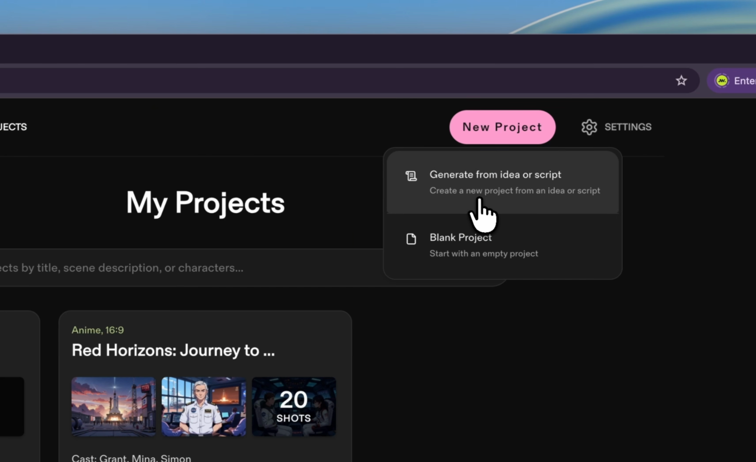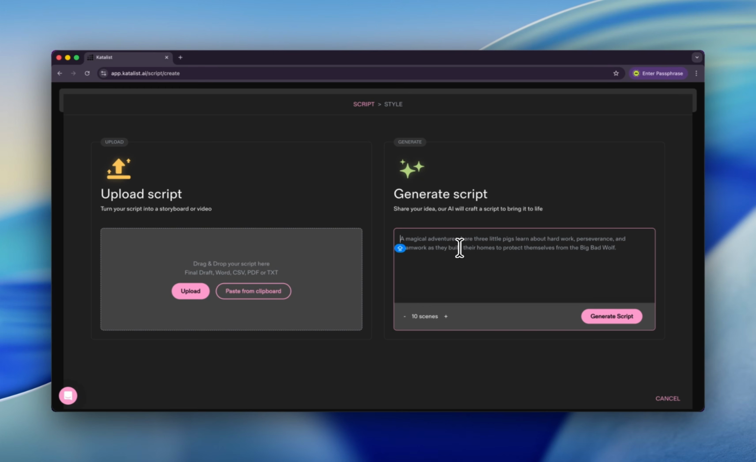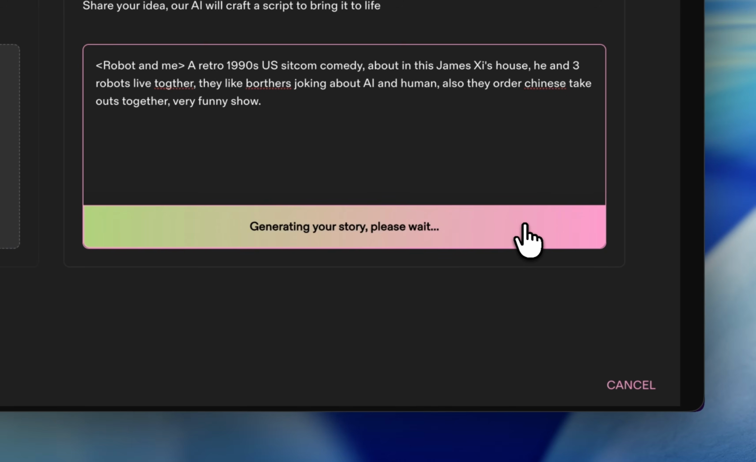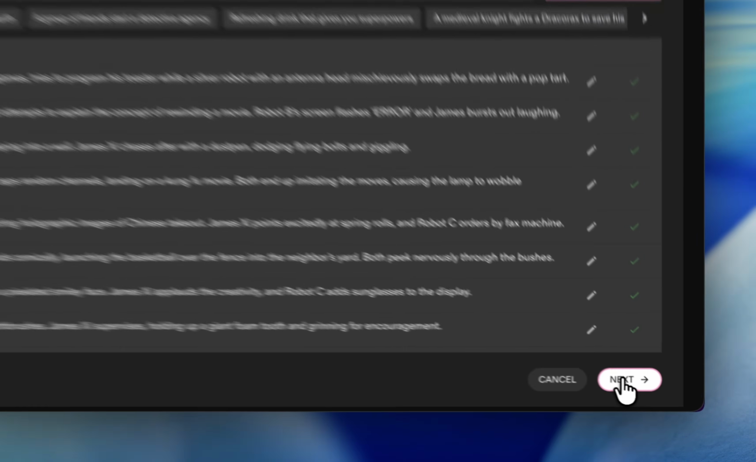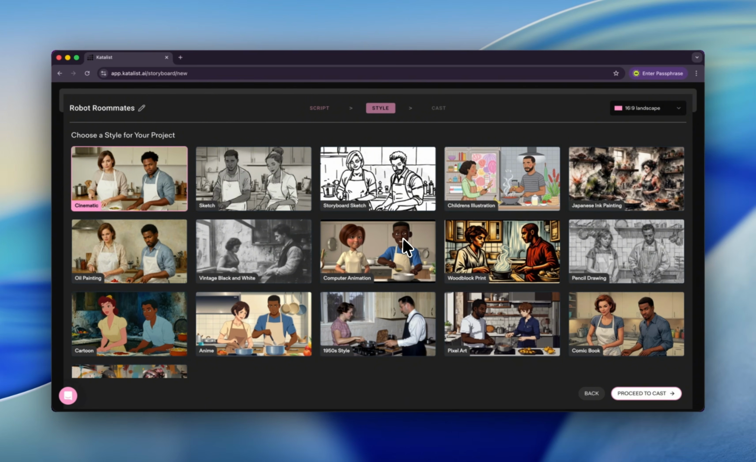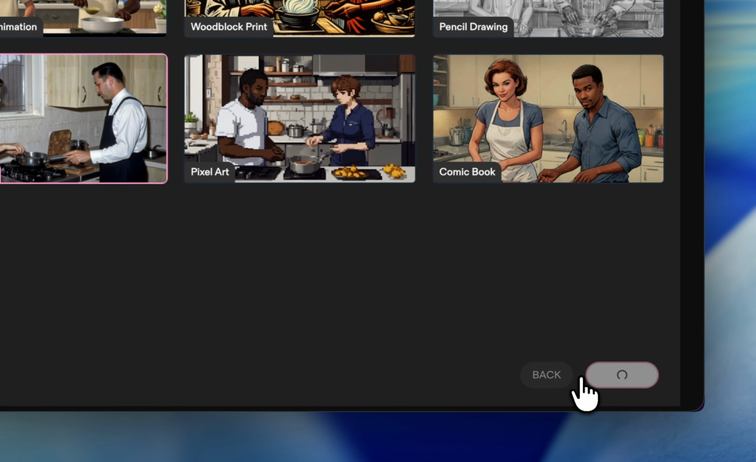And let's click the new project and generate from idea. This is an easier way to do it. So let's call it. Okay, this is my new idea. I want to create a retro US sitcom comedy show. And let's click the generate script. Okay, now we got our script. I think I fall in love with it. Just click the next. Now, I think I'm going with the 1950s and click the proceed to cast.